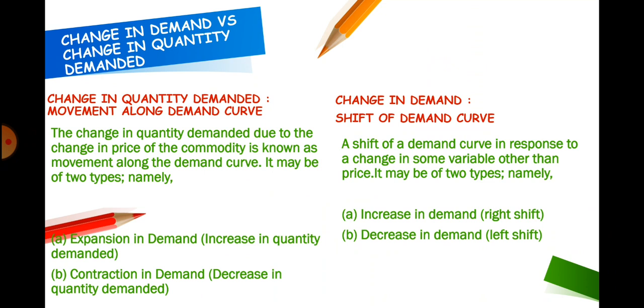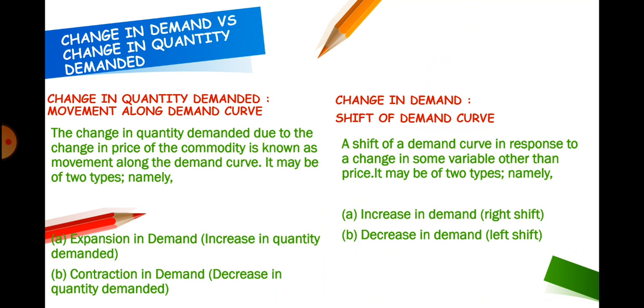Law of demand says that as price increases, quantity demanded decreases and vice versa, keeping other factors constant. So, whenever there is change in quantity demanded only due to change in the price, keeping other factors constant, it is known as change in quantity demanded, and in this case we move along the demand curve. But when there is change in factors other than price, then the demand curve shifts right or left, and this is known as change in demand.